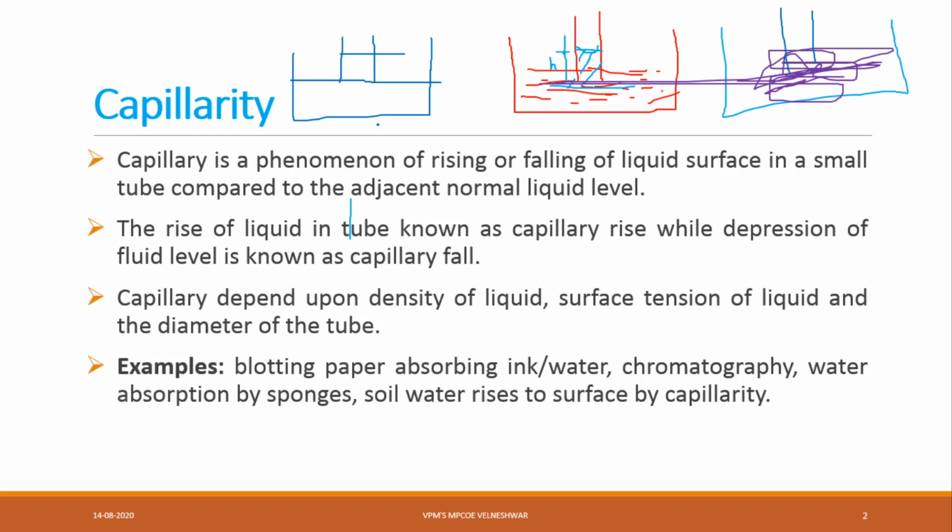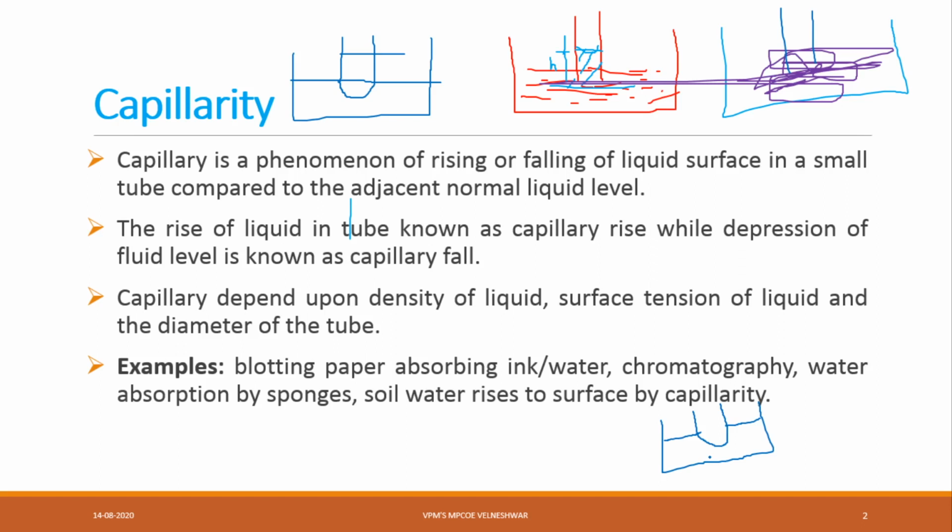The rise of a liquid in a tube is known as capillarity rise. Means if liquid is rising, then we can say capillarity rise. If it is in depression, means for suppose see here, this is the tube. If I am inserting the pipe, it will come like this. So here the liquid is going in the downward direction. That downward movement is nothing but capillarity fall.